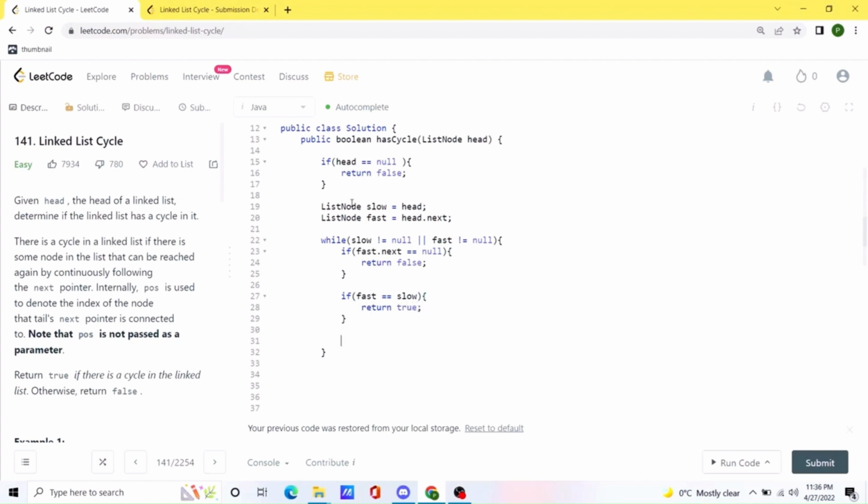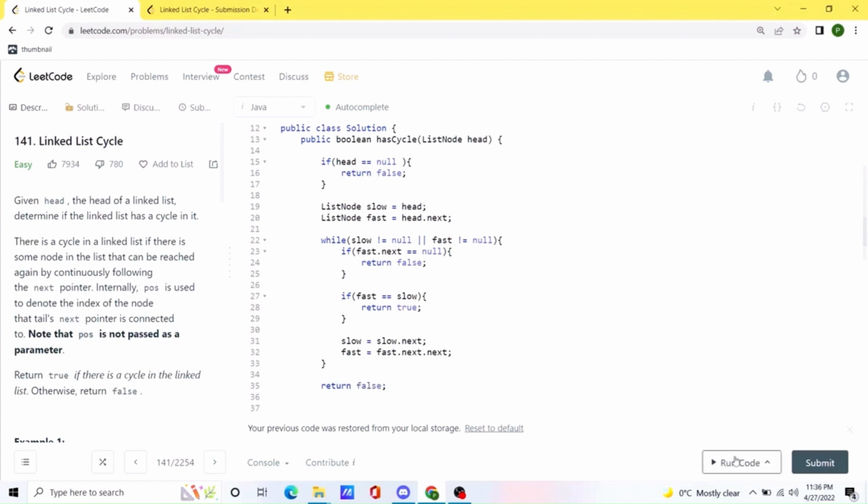Otherwise, we will have to update the counter. So slow would be slow.next, because we are incrementing slow by one, but for fast, we are incrementing by two. So fast would be fast.next.next. And that's it. If at any moment we get out of the loop, we can always return false. And this should be the solution.